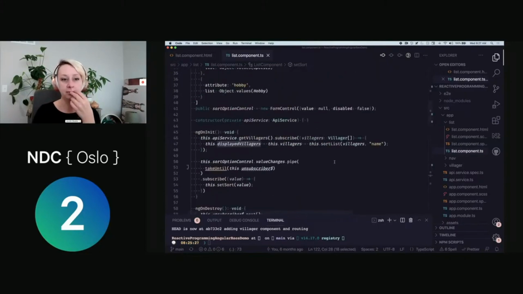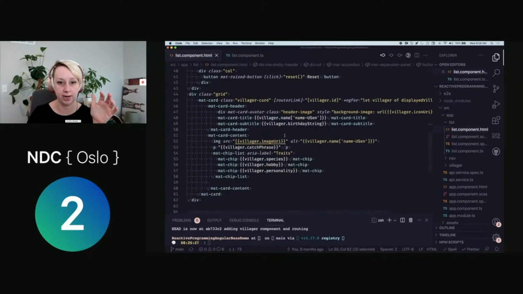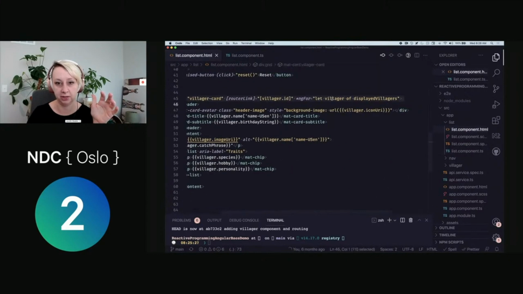All right, so let's break this apart and try to get this into a more reactive state. The first thing I'm typically going to do is get rid of my subscription and use the async pipe wherever I can. Right now we have our list of villagers that we're iterating over. This is just being manually set again every time we're changing the value in our component.